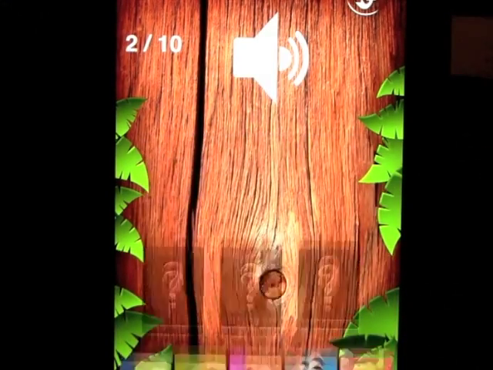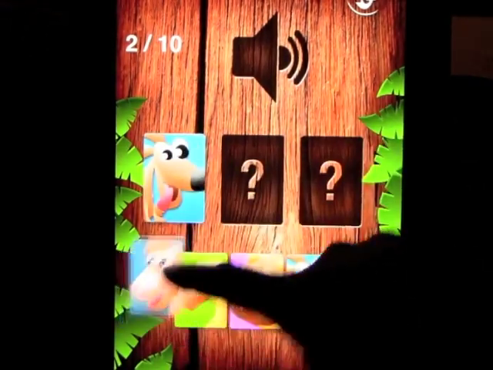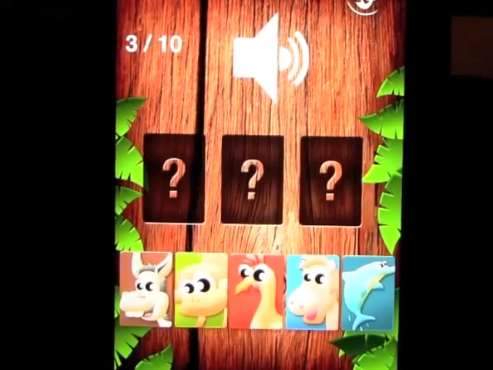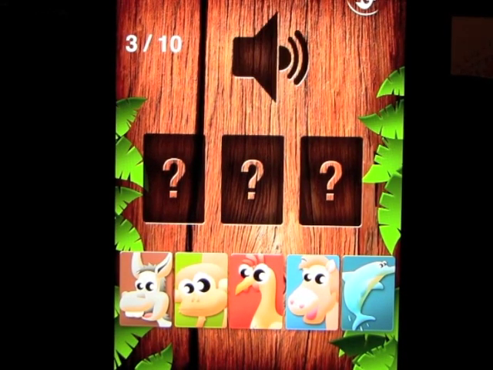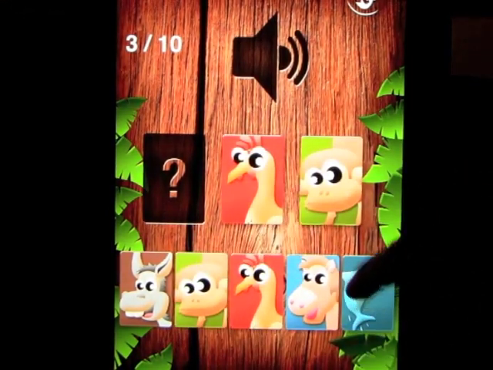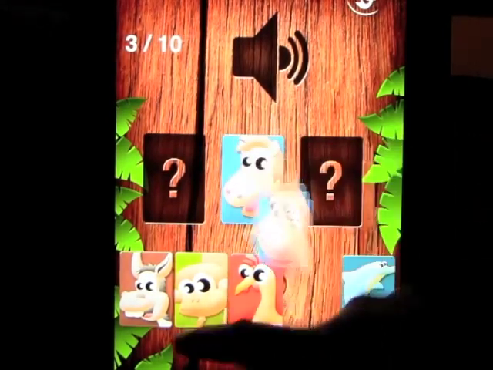There we go. Okay, and the same with this. Obviously, if you get them wrong, it'll tell you that you've got the combination wrong.